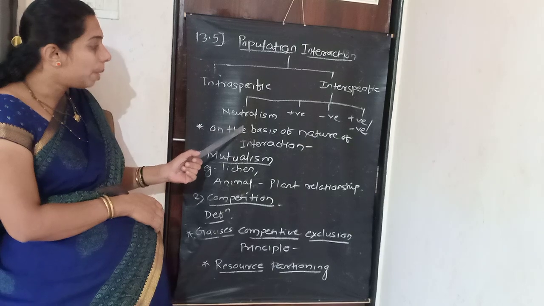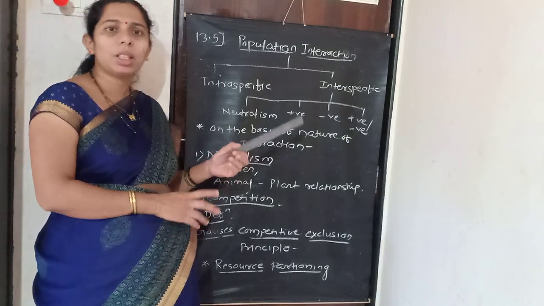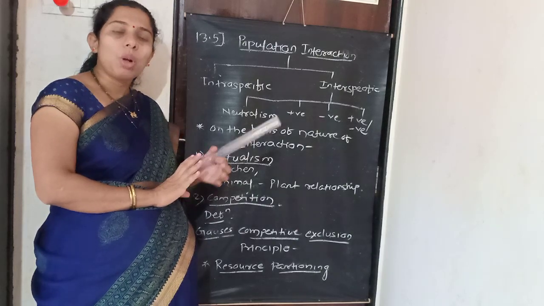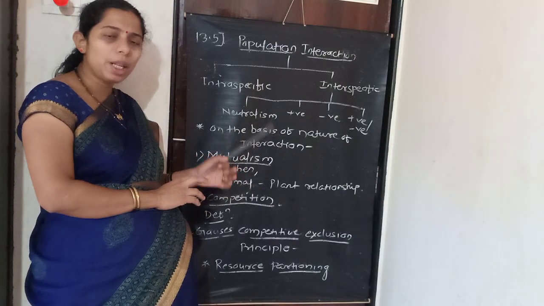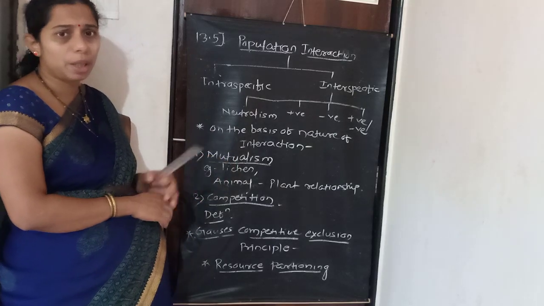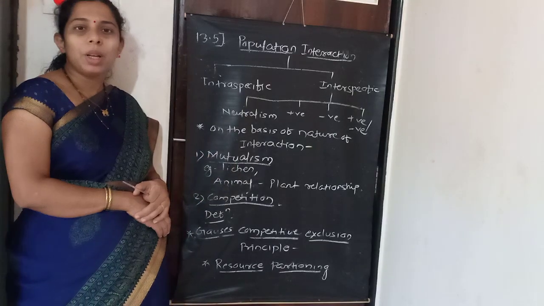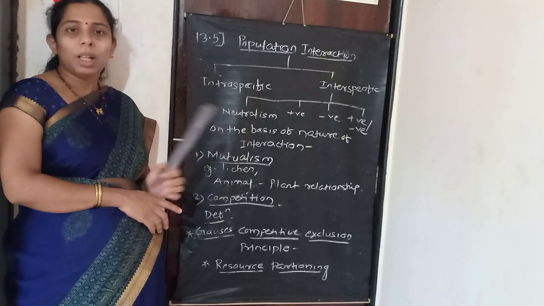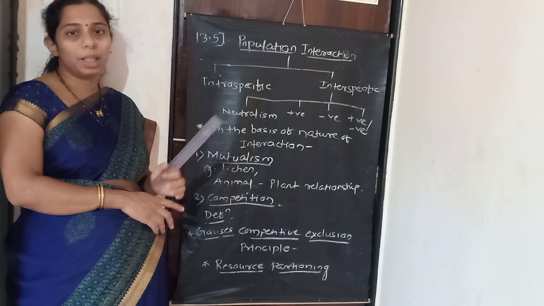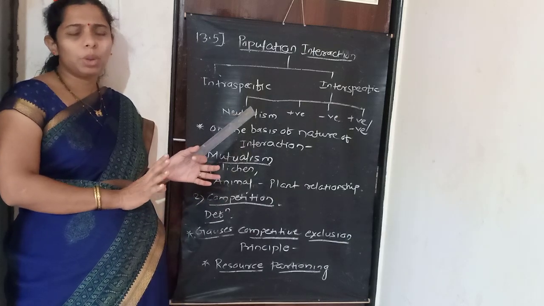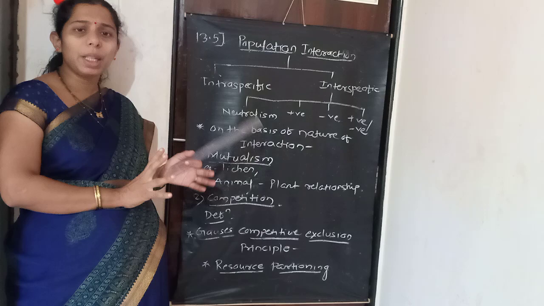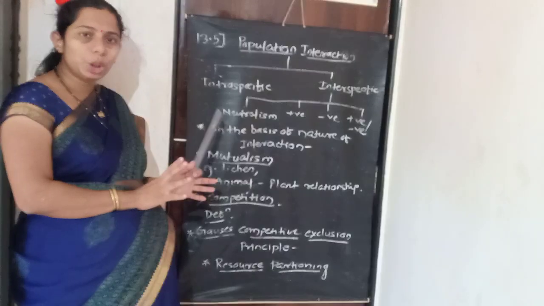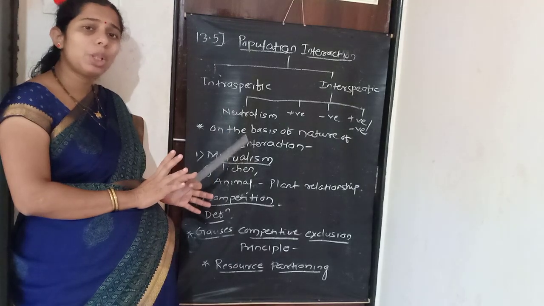After that, on the basis of the nature of interaction, एखाद्या आंतरक्रियेचं स्वरूप कसं आहे, whether it is harmful or beneficial, these interactions are classified into different types. First one, mutualism. In mutualism, this interaction is obligatory and interdependent. Here both the species are benefited. There is no harm to any one of the species; both the species get benefit. It is called mutualism, that is the mutual relationship and understanding between the two species.